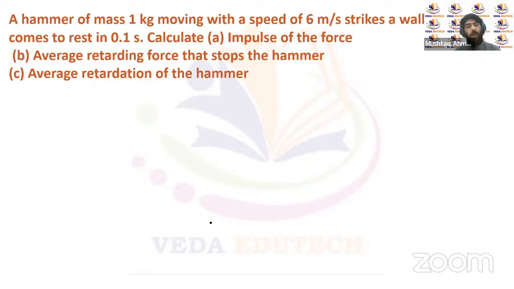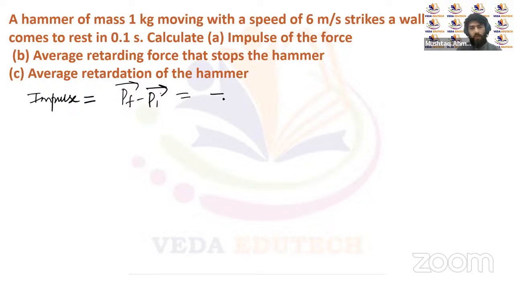A hammer of mass 1 kg moving with a speed of 6 meters per second strikes a wall and comes to rest in 0.1 second. Calculate the impulse, the average retarding force, and the average retardation of the hammer, meaning the average retarding acceleration. So the impulse will be the change in momentum here also, that is P final minus P initial, right? And it comes to rest, so the final momentum has to be equal to 0.